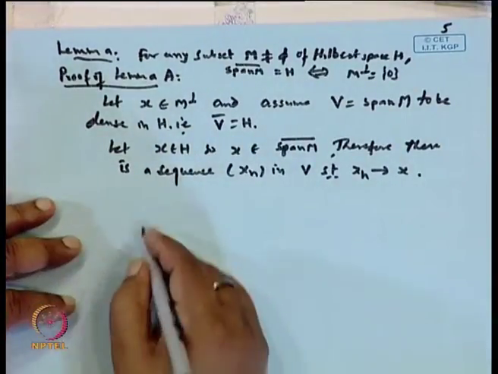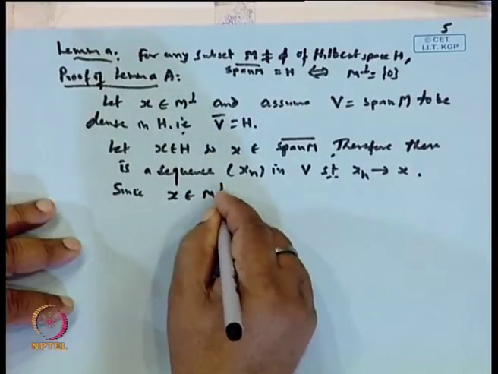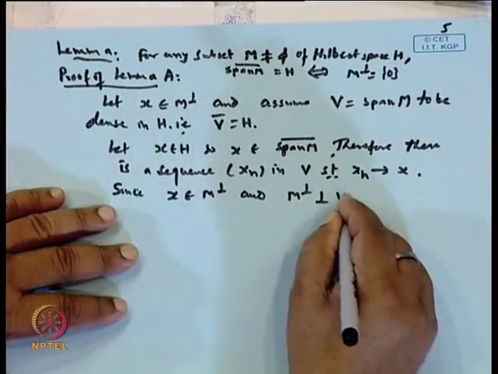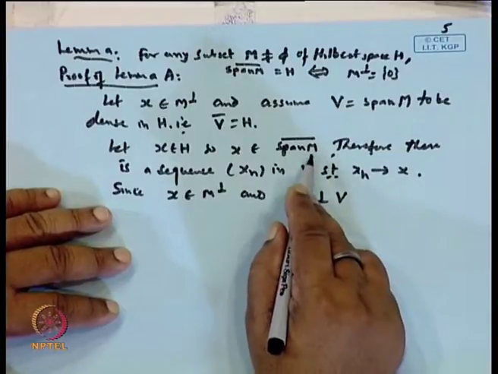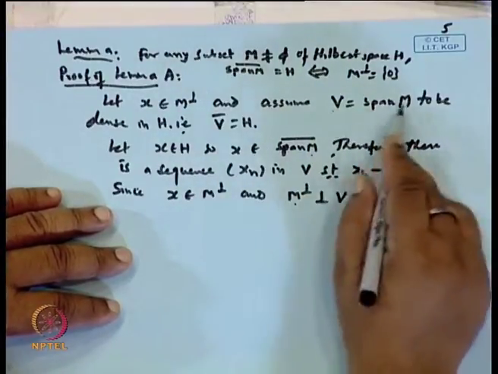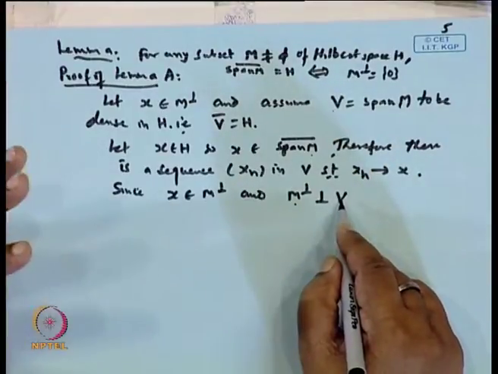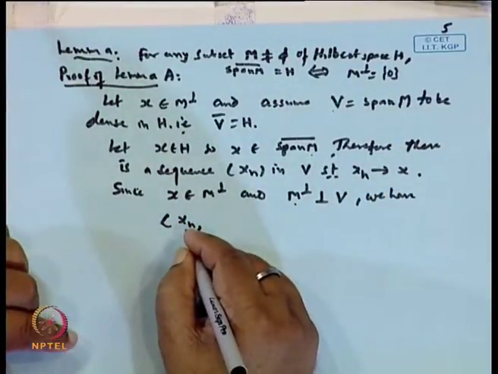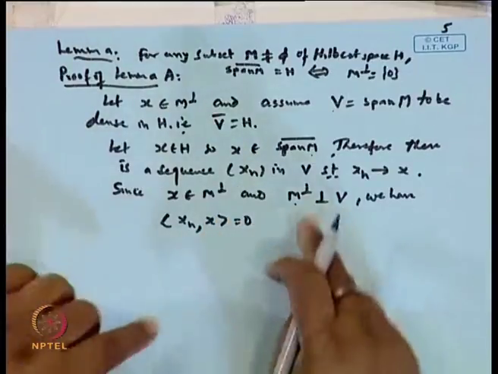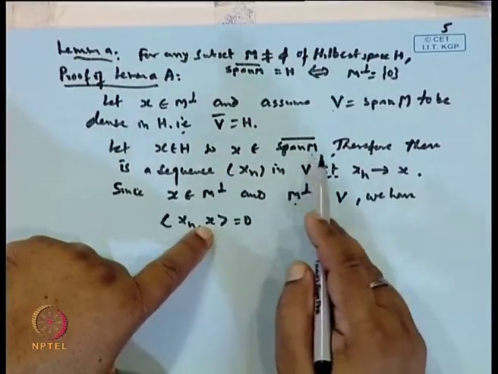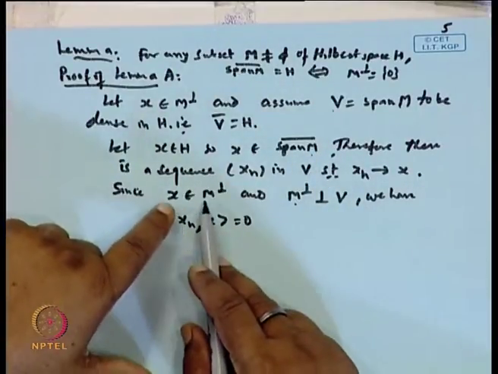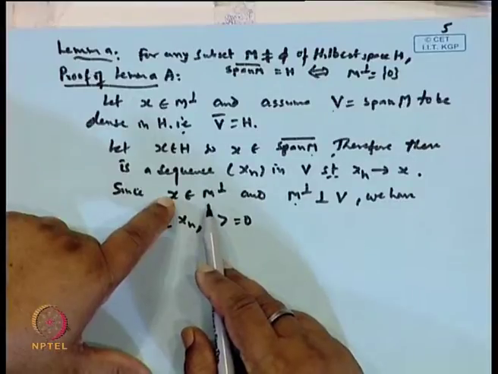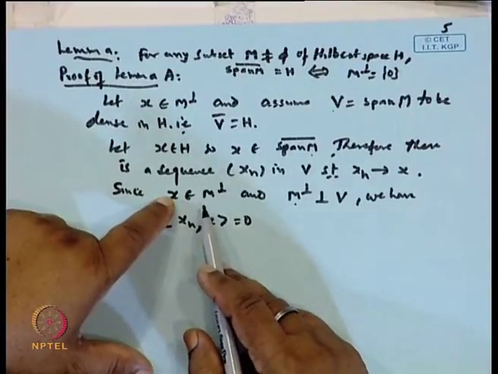Now since x belongs to M perpendicular, and M perpendicular is orthogonal to V, because V is the span of M, therefore the inner product of xn and x must be 0, because xn is an element of V and x is an element of M perpendicular.